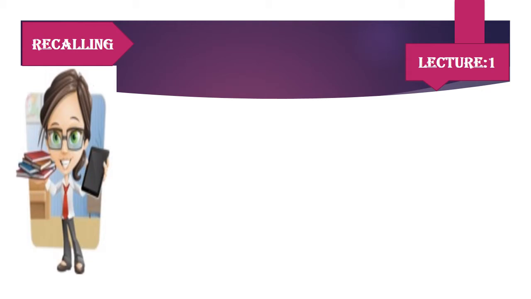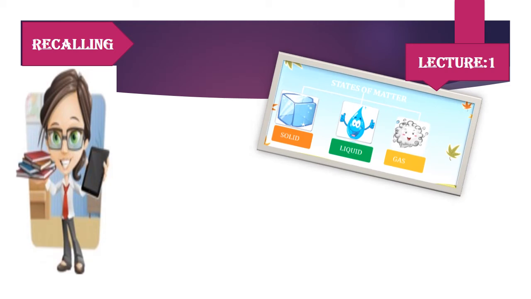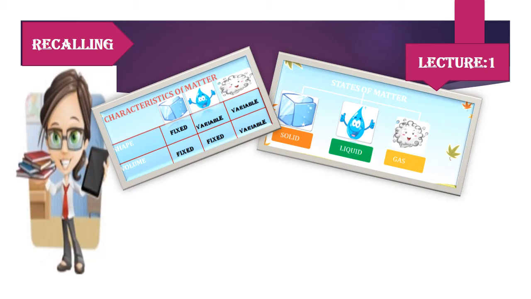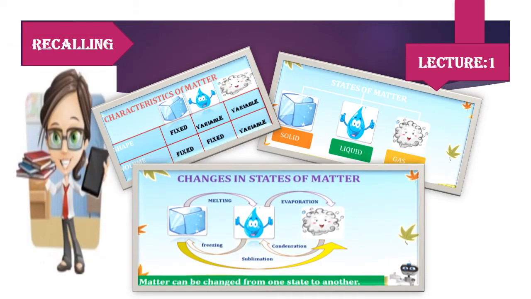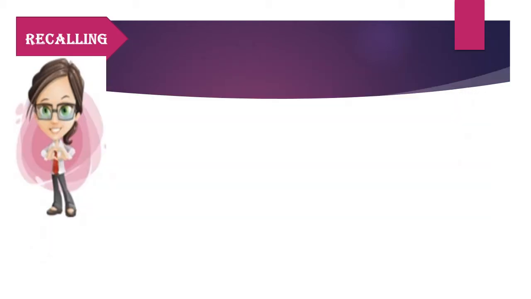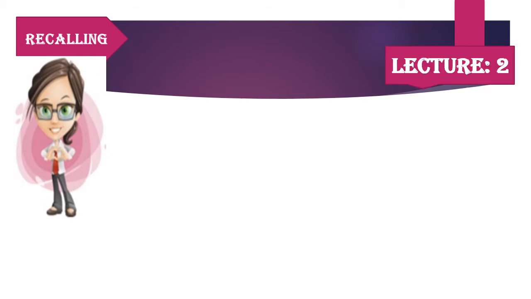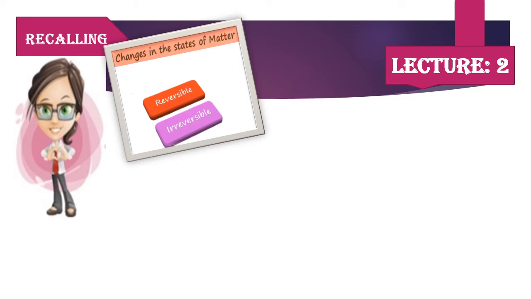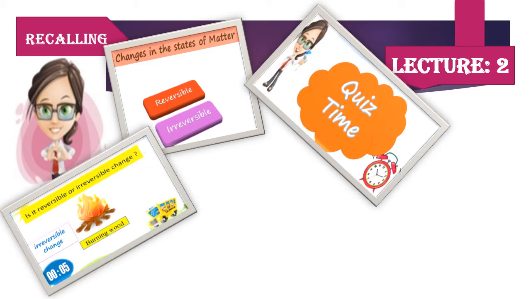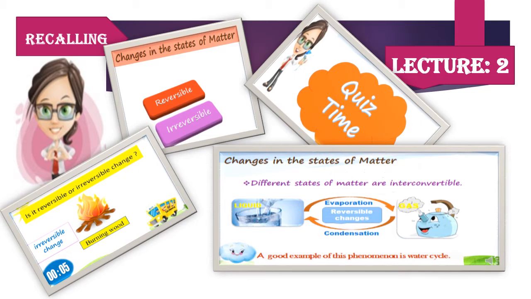Let's recall some more points from lesson 1. We have seen that matter exists in 3 different states. These are solids, liquids and gases. Each state of matter has its own characteristics and different states of matter are interconvertible. Now let's recall some important points from lesson 2. We have seen that changes in the states of matter can be reversible and irreversible. Then you participated really well in your quiz time. And finally we have seen that the water cycle is a very good example of reversible changes.